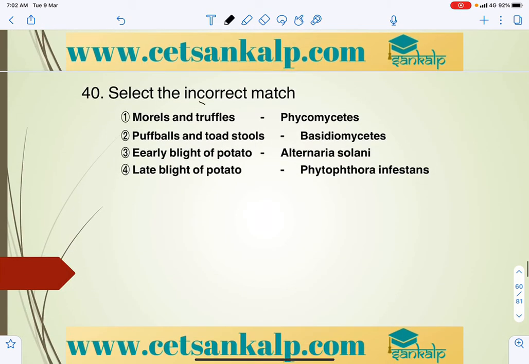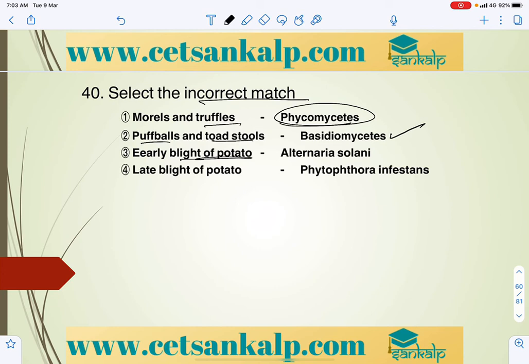Next, select the incorrect match. Morels and truffles, or the Phycomycetes. So these morels and truffles, they are not Phycomycetes, right? A puffball and toadstool belong to Basidiomycetes.